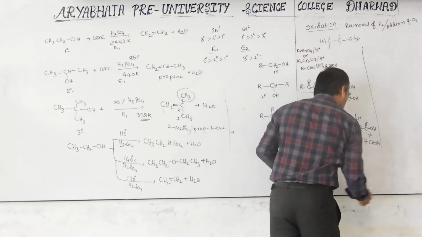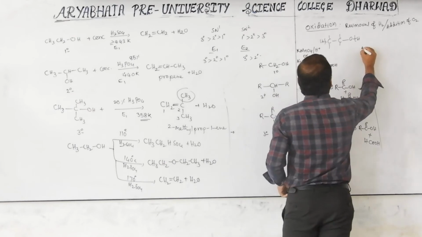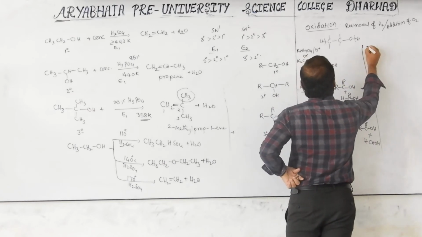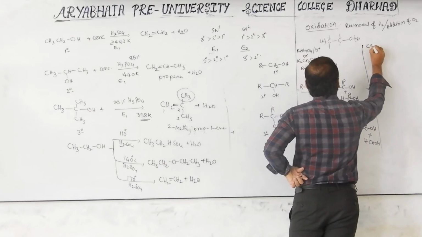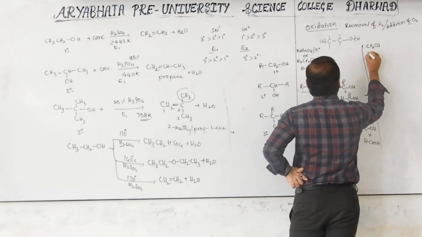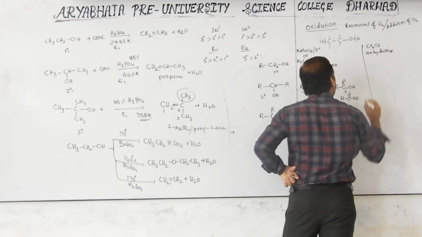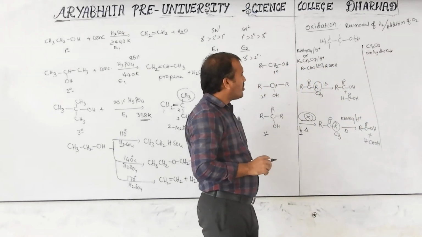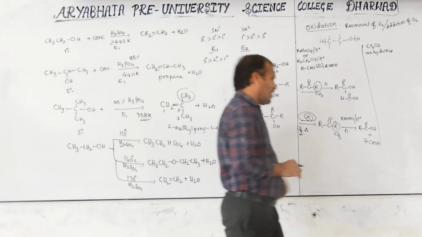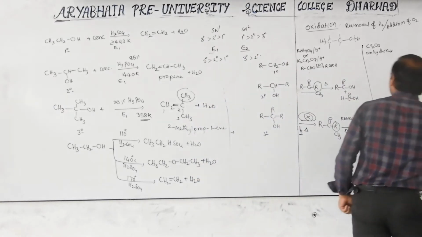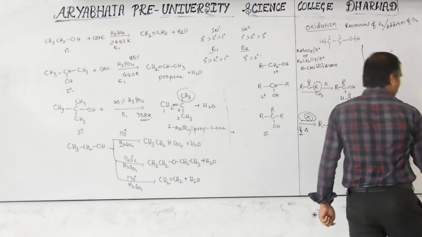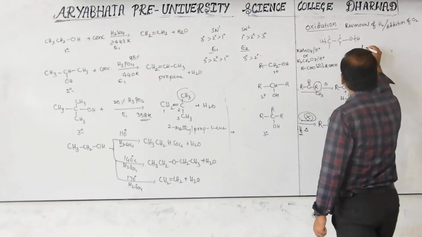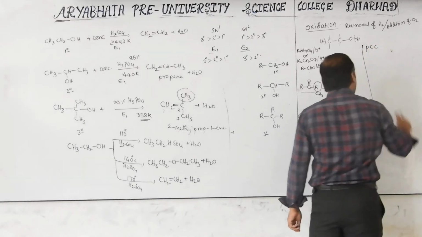Next, the next oxidizing agent is Cr2O3 anhydrous. I think Cr2O3 anhydrous is not the one. Like we will check first. We will discuss about the PCC. One thing I will just remember and I will give you. First we will discuss about PCC.